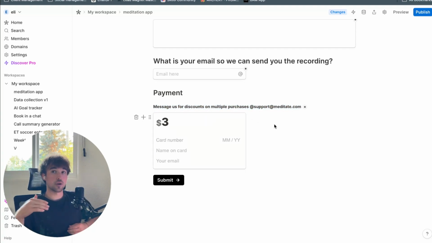So you could go into your actual Stripe account, which you have to connect anyway to get this going. And then you could create another payment form where it's a recurring subscription for this service.